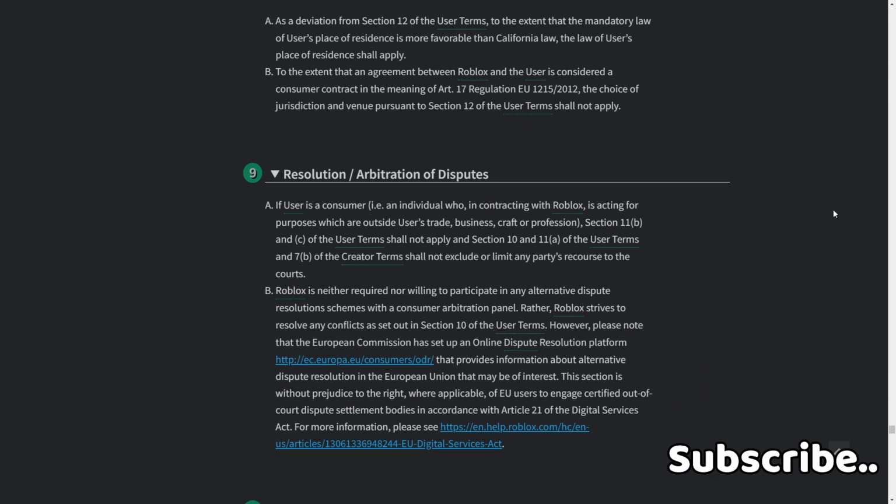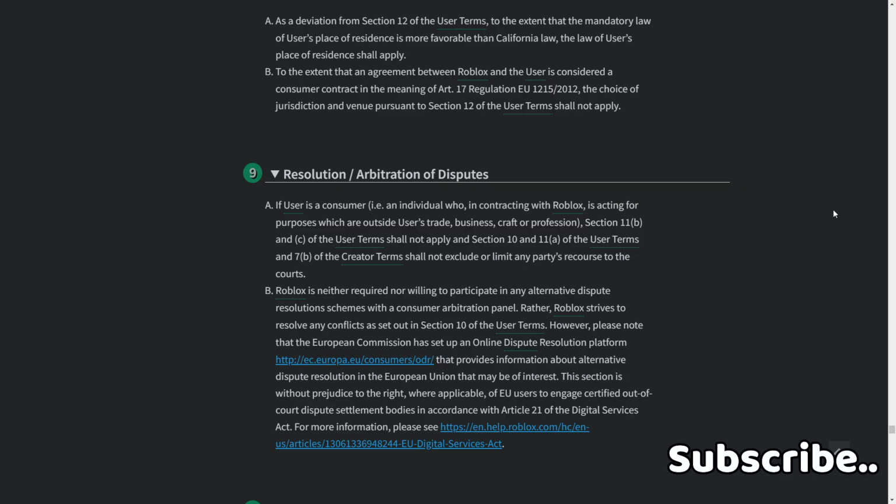9. Resolution of disputes, arbitration. A. If user is a consumer, i.e. an individual who in contracting with Roblox is acting for purposes which are outside user's trade, business, craft or profession, Section 11b and c of the user terms shall not apply, and Section 10 and 11a of the user terms and 7b of the creator terms shall not exclude or limit any party's recourse to the courts.